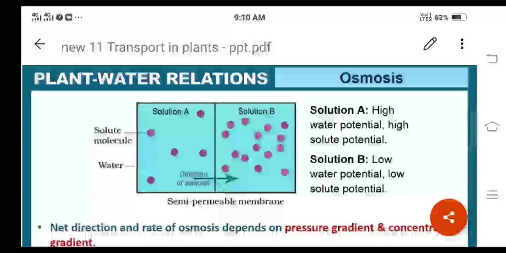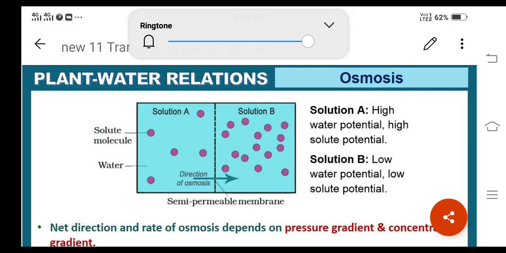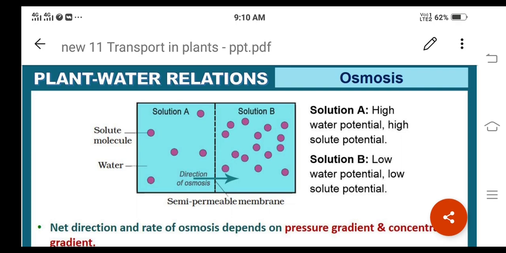And in addition to this, again they will ask one more question. What is that question? If one chamber has a water potential of minus 2000 kilopascals and the other having minus 1000 kilopascals, which is the chamber that has the higher water potential? You can refer to the NCERT textbook for this question. They have mentioned it as question number F; A B C D E F G, like that they have mentioned.